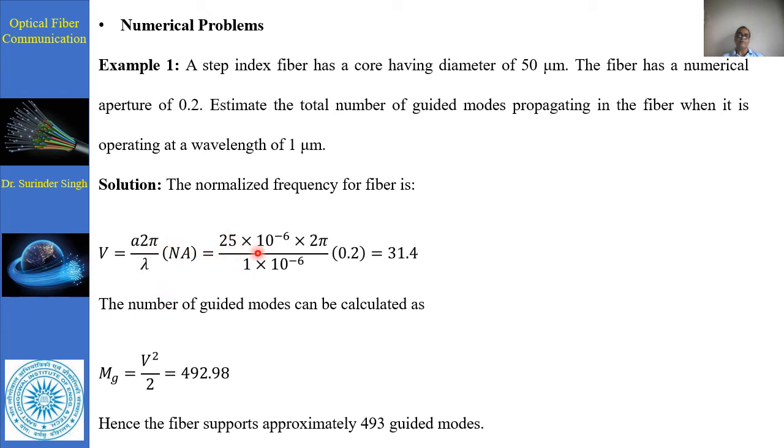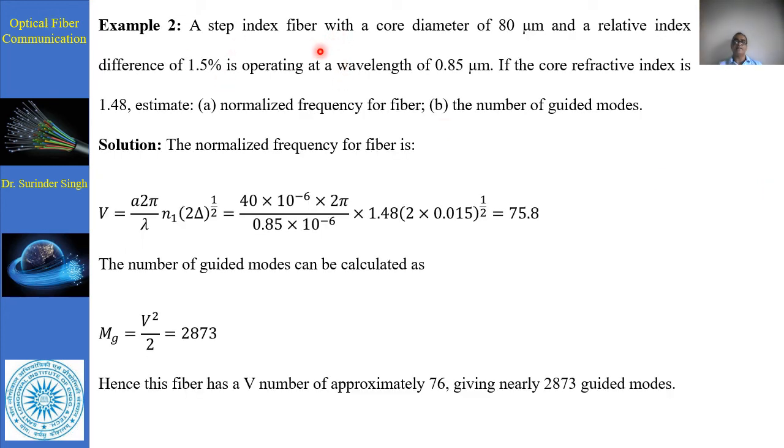a is equal to 25 into 10 to the power minus 6. Then 2 pi, 0.2 is there. Lambda is equal to 1 micrometer, 1 into 10 to the power minus 6. We got 31.4, around 32. The number of guided modes can be calculated. V square divided by 2 is the number of modes. When we calculate, we got 492.98. Hence, approximately 493 guided modes are there from this estimation.